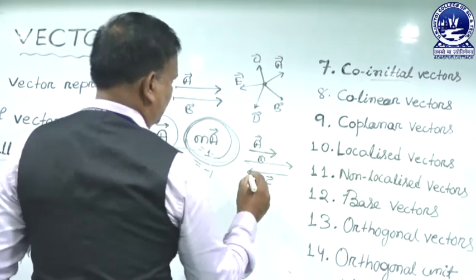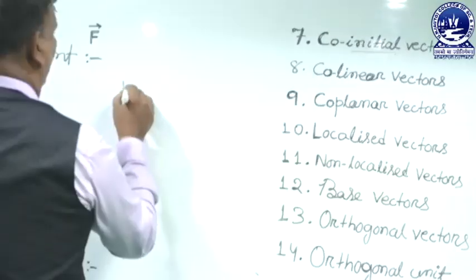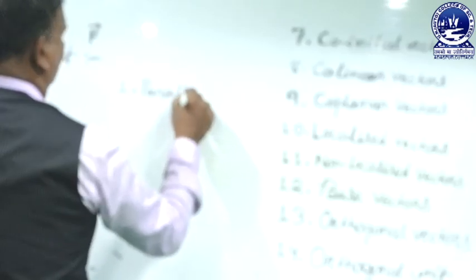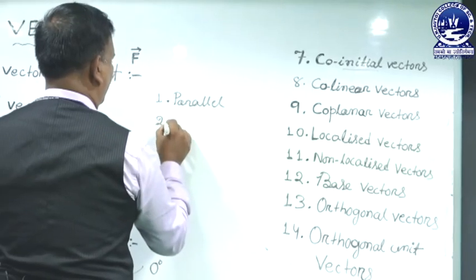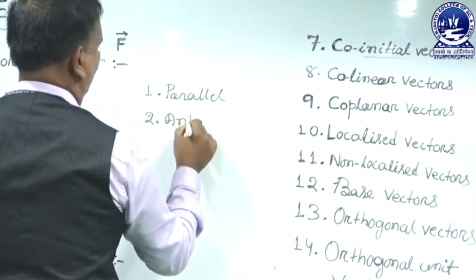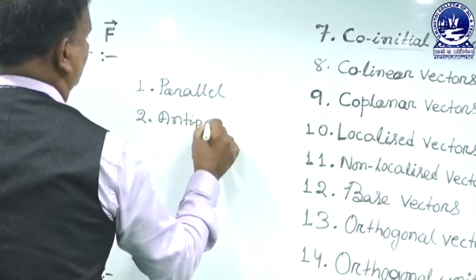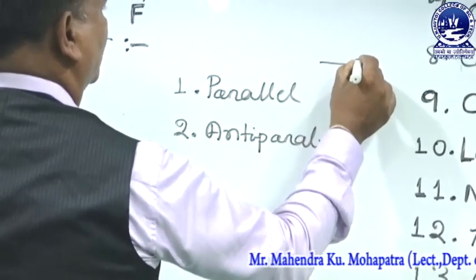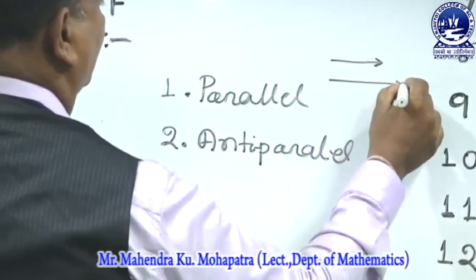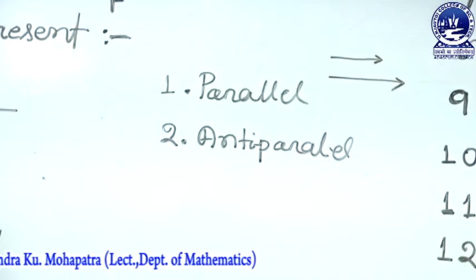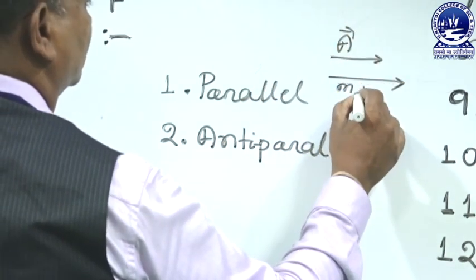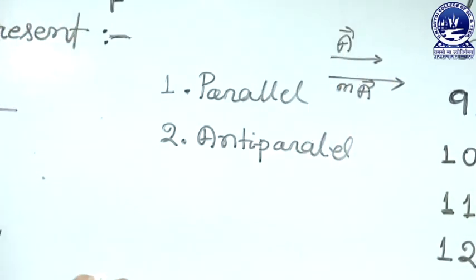Collinear vectors are of two types. One is parallel vectors, and the second is anti-parallel vectors. If two vectors are in the same direction, they are called parallel vectors. Here, if it is A, the other is mA. The angle between two parallel vectors is 0 degrees.